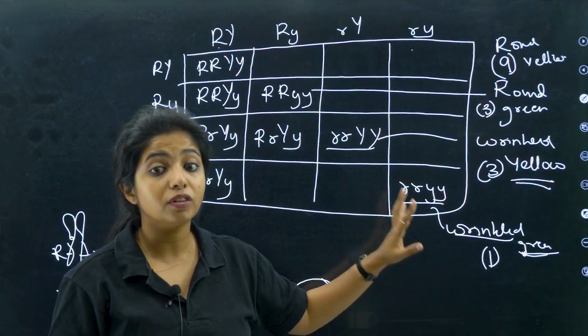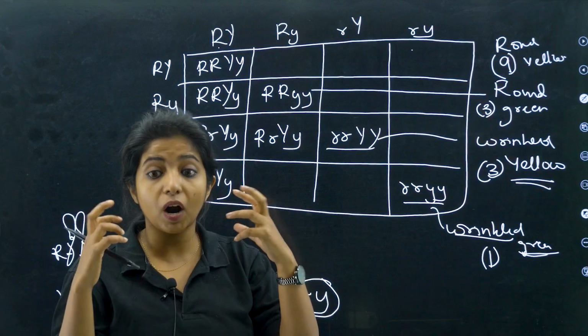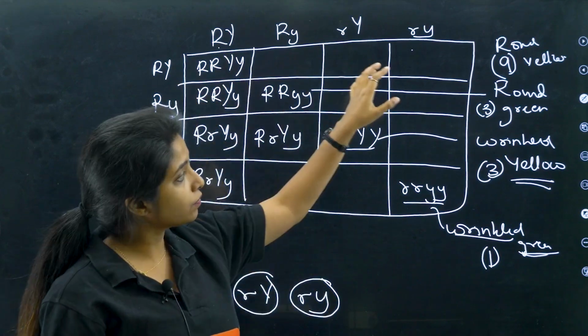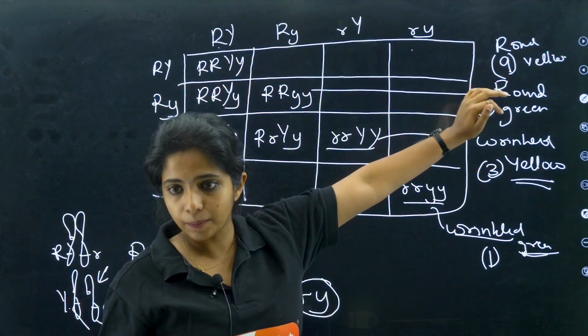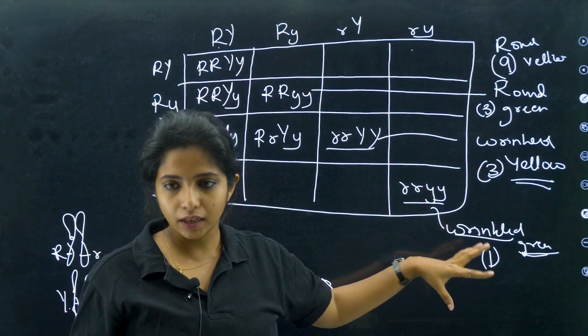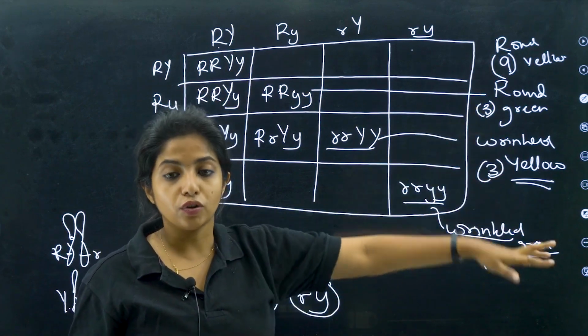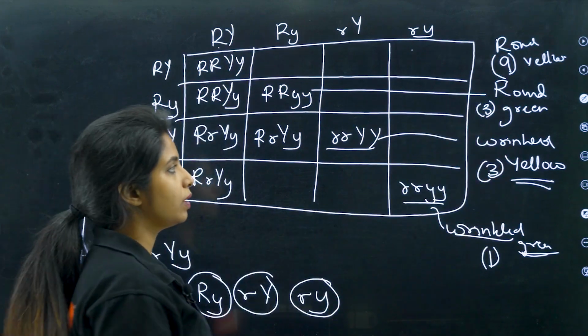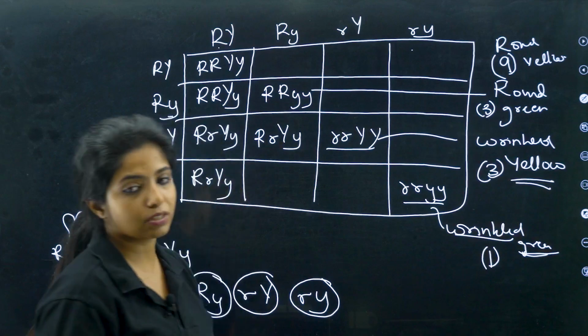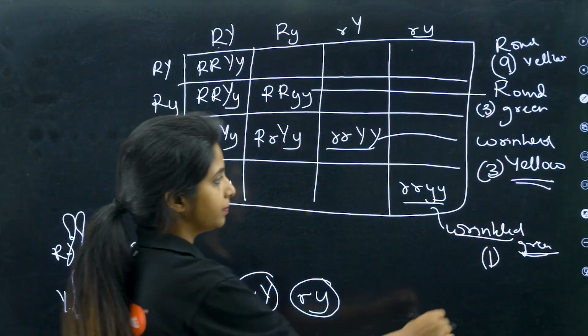I am not talking about the genotypic ratio, I am talking about the phenotypic, how they look. So, I have so many of them who look like round and yellow, 9 of them, 1 of them who looks like wrinkled and green, 3 and 3 of them which are the new combination. So, 9:3:3:1 is the answer for this. Again, if you want to take a screenshot, you can take.